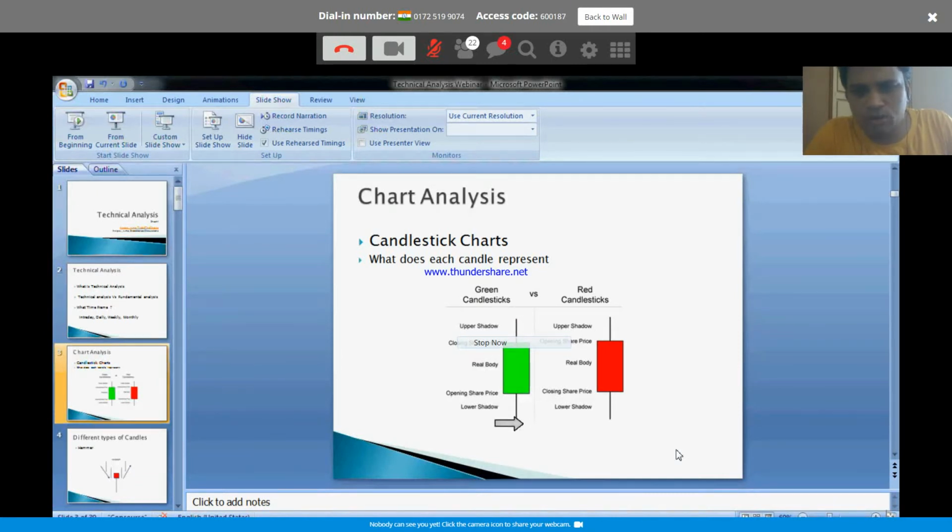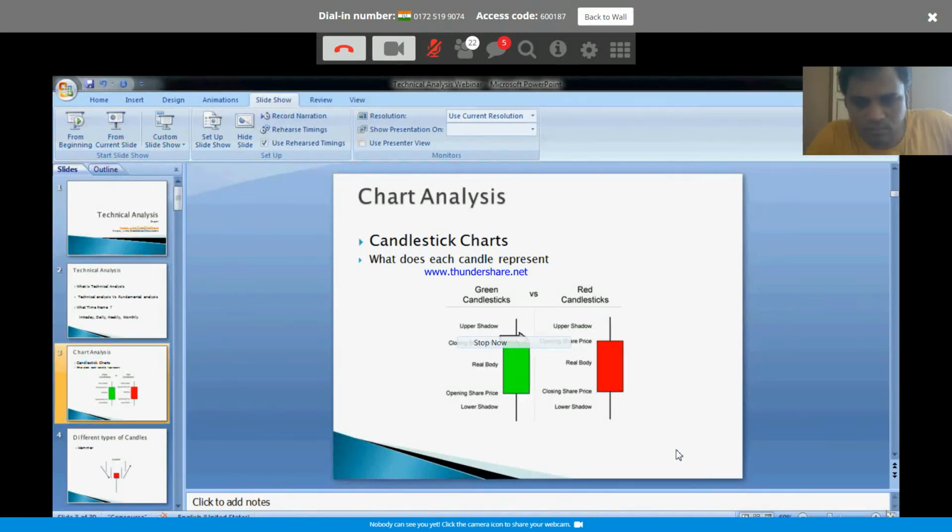How low did it go during that day, assuming this was a daily candle? This is the lowest, that is the low of the day, and this is where it closed. Opened here, moved all the way up, moved all the way down, and closed here. The closing price was greater than the opening price. That's why it was a bullish candle, green color. The only difference is it opened here and closed lower than the opening price. That's why it is a red candle, a bearish candle.